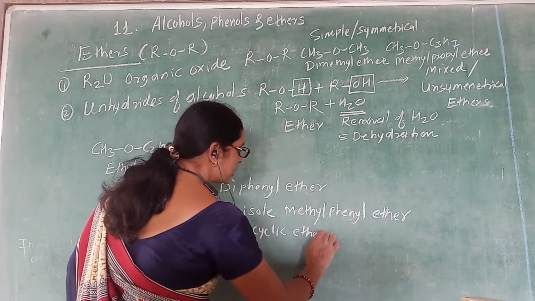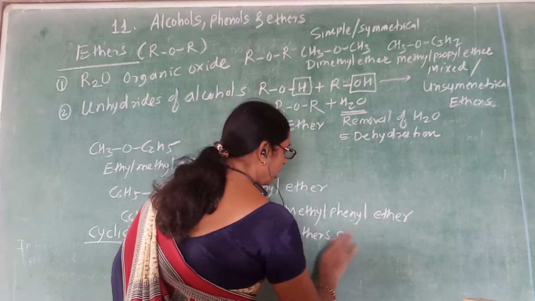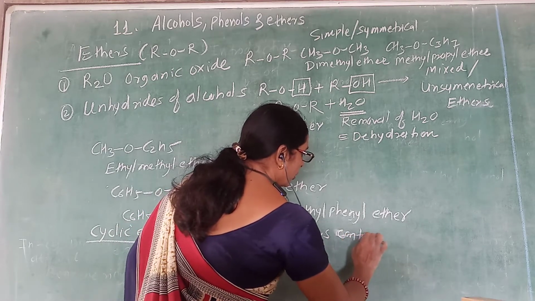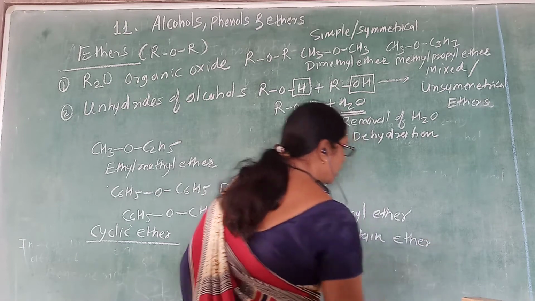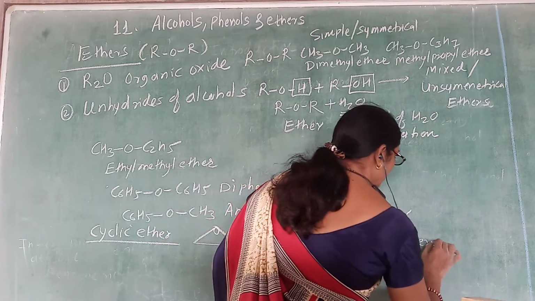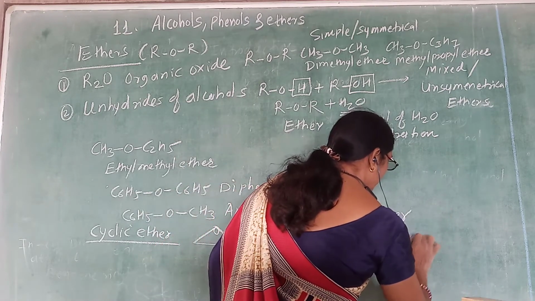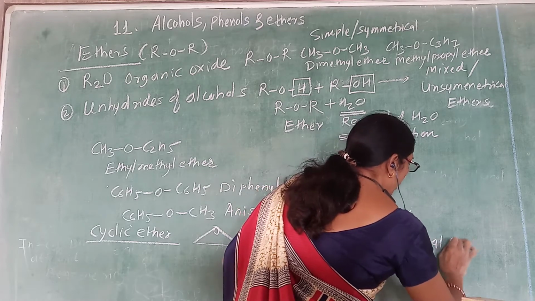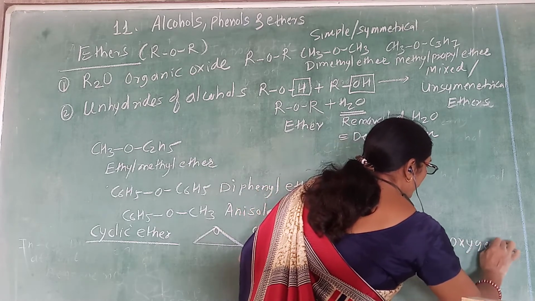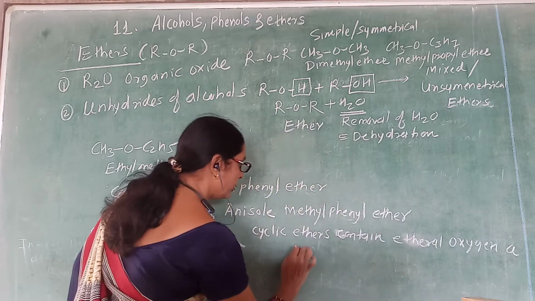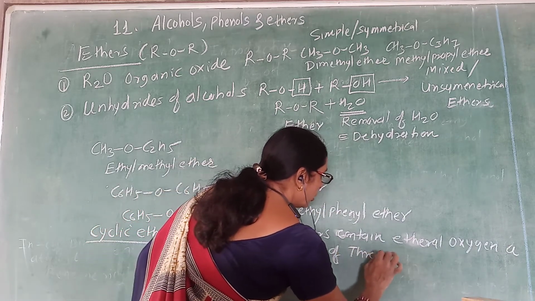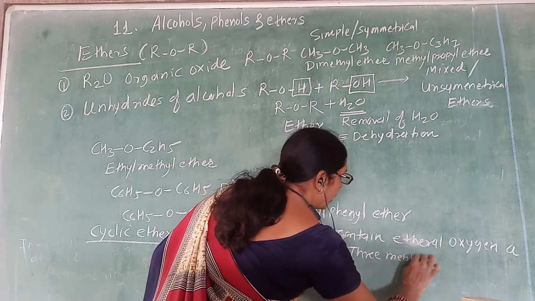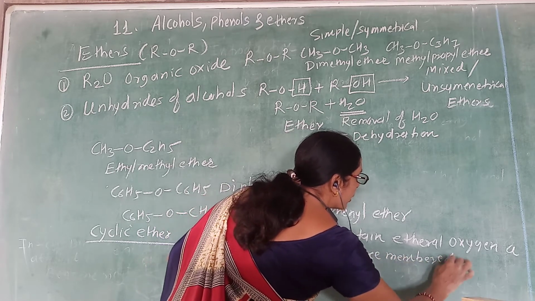Cyclic ethers contain ethereal oxygen as a part of a 3-membered ring.